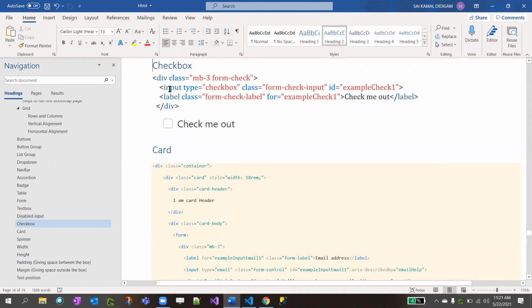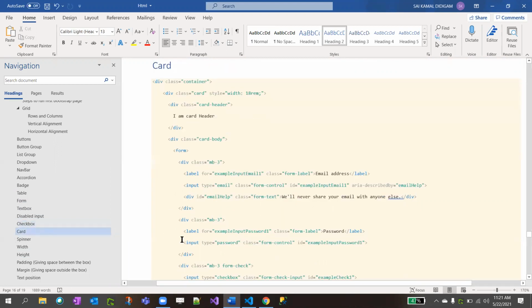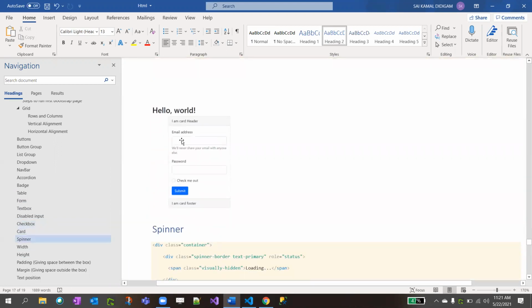Checkbox is the same: input type equal to checkbox. And we have declared the label, check me out. Okay. And this is card. This is very important in your real-time projects. So you see, I'm giving a little card.